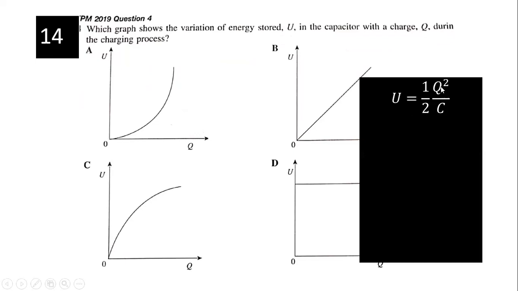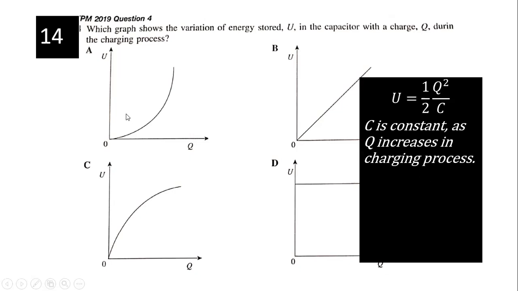The charge will change, the voltage will change, so you cannot use a formula where both are changing, only one is allowed to change. Here you are interested in energy and the charge. So as the charge increases, energy increases. A. This one is a parabola graph. Should be slightly to the right. This part, not vertical.